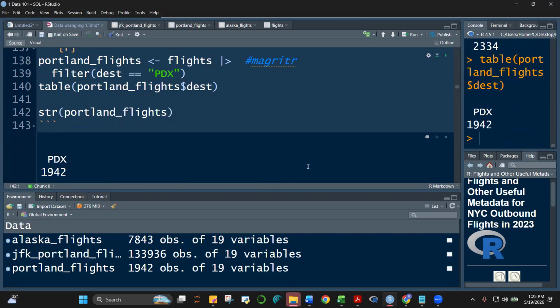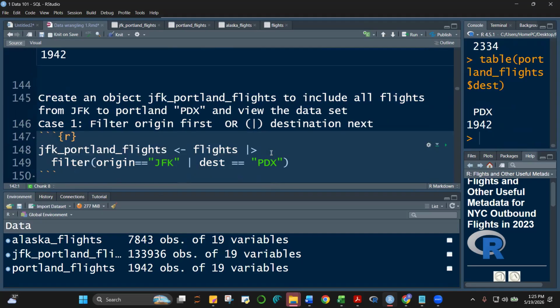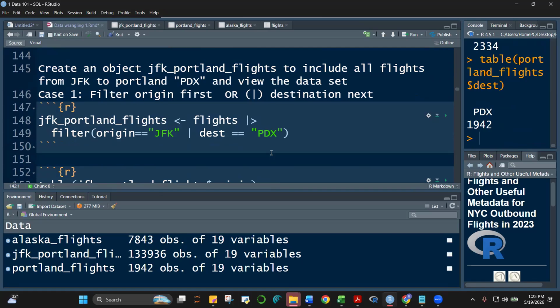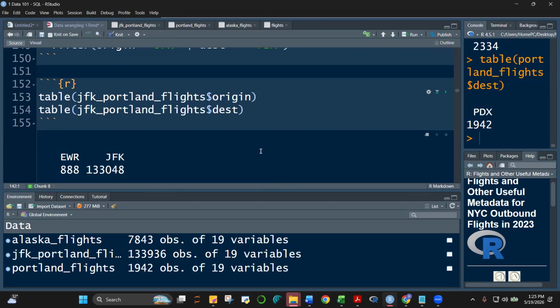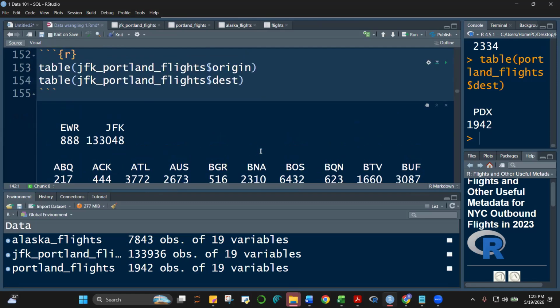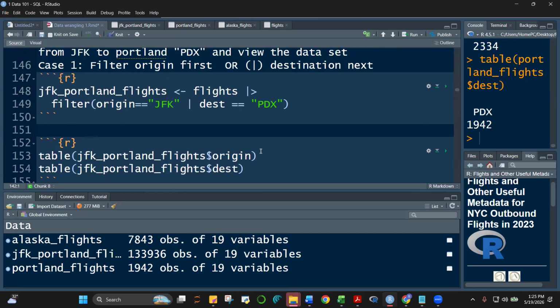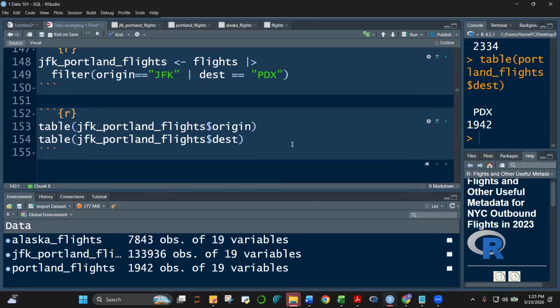Well, sir, when it comes to OR conditions, by the definition of OR, if any of those conditions are true, then the filter just lets that observation pass through. Yes, correct. If the origin is JFK, any condition that satisfies JFK will pass through, or any of the destinations that are PDX will be passed through, or both. Okay, that's correct. Thank you so much.